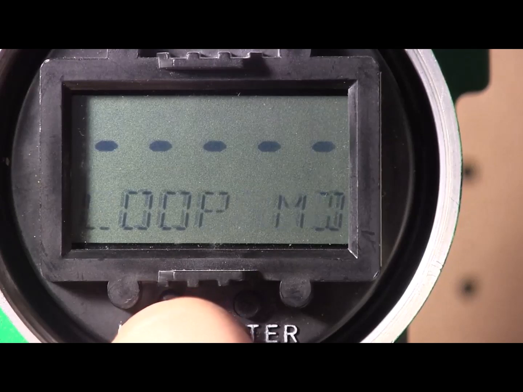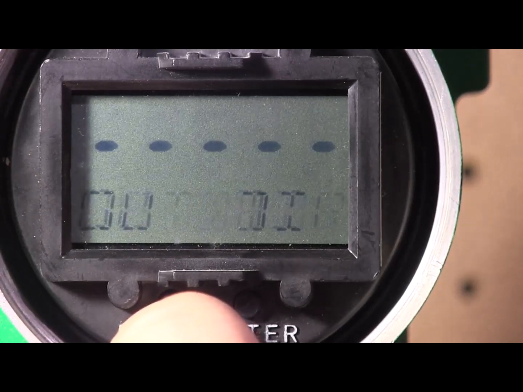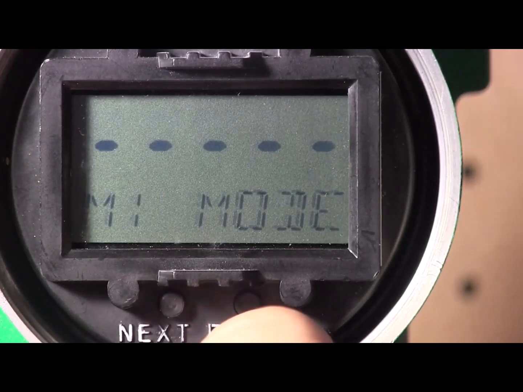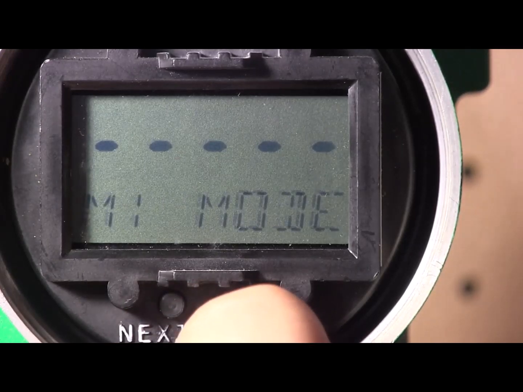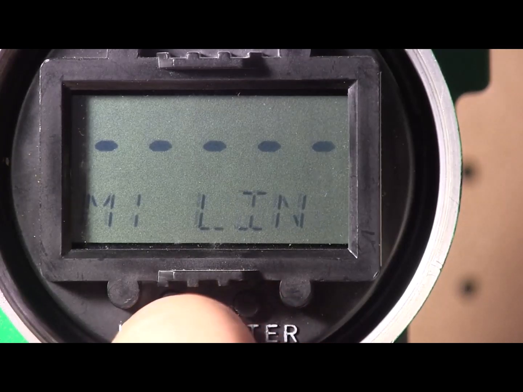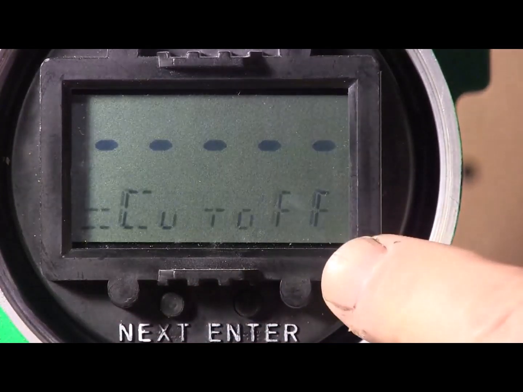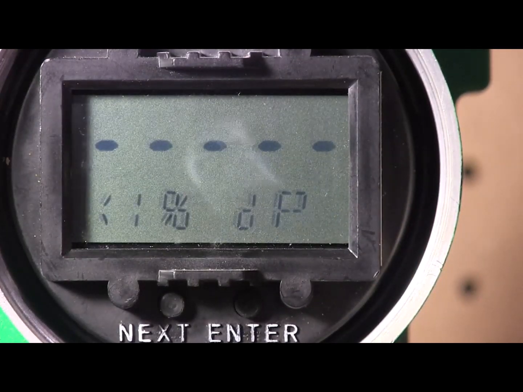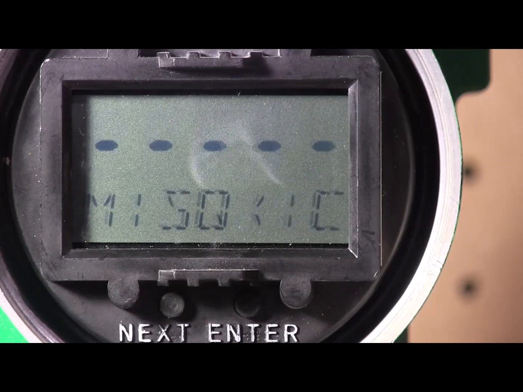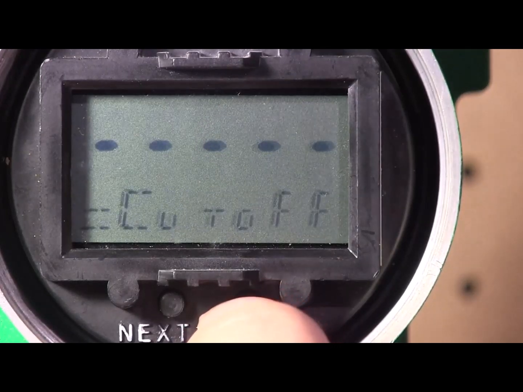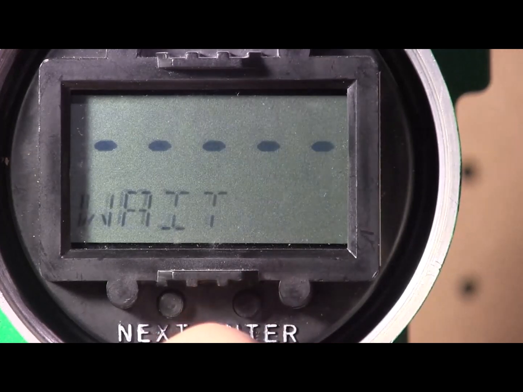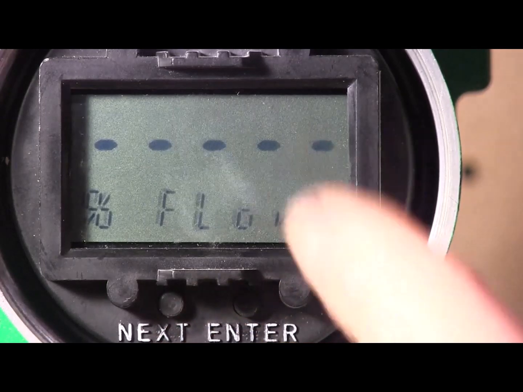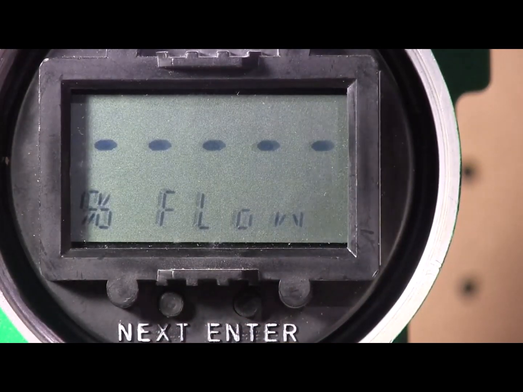Press the next button 8 times and you'll see M1 mode. Press enter, it will say M1 linear. Press next, it will say M1 square root less than 1% cutoff. Okay, when you see that, press enter and it will say M1EGU. Press enter again. The default will come up, which is percent flow.